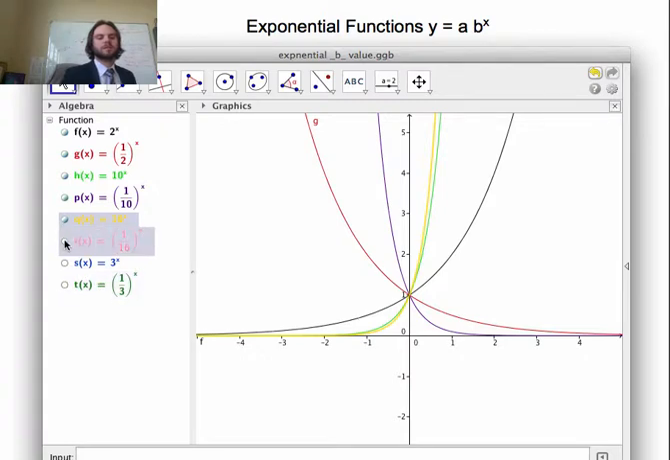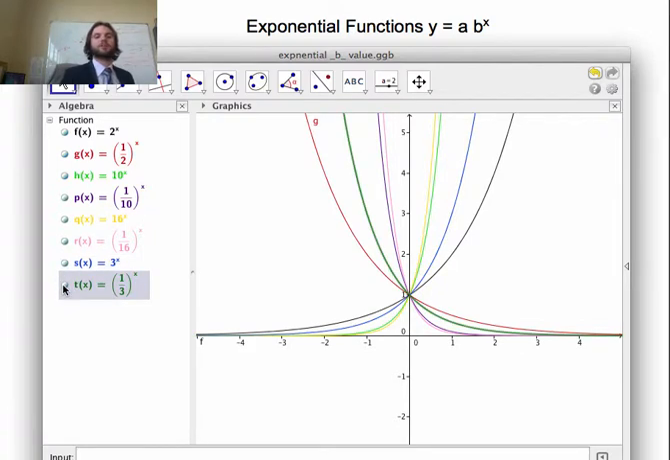Let's try 1 over 16. Very similar to 1 over 10. Next one, let's try 3 to the power of x. Now 1 over 3 to the power of x. Okay, so can you make up an idea of what b does? If b is between 0 and 1, what does the graph look like? When b is greater than 1, what does the graph look like?